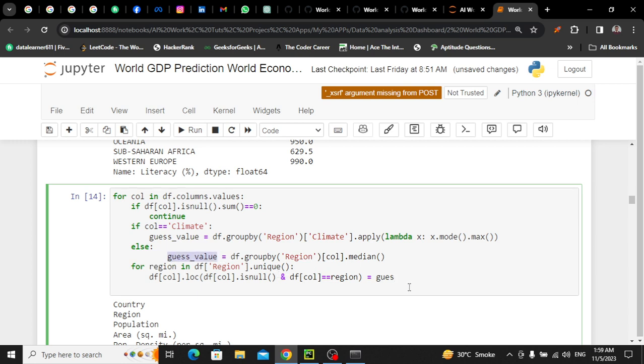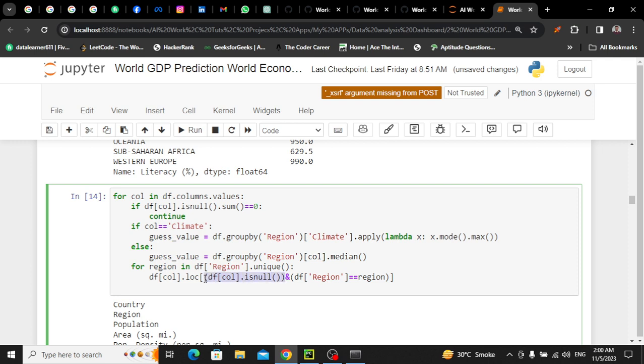Okay, right here, gas value of region. Okay, I had copied it, I'll replace it here because I forgot this line myself here, so I'll explain again. First of all, what did we do: from this region we extracted 11 unique values. So this loop will run 11 times and it will take 11 regions. First time it will take Asia. Now within Asia what we are going to do, within df we are taking the column that we are taking from here, and within this column location we are checking that you have to again go df column is null, first check the missing value.